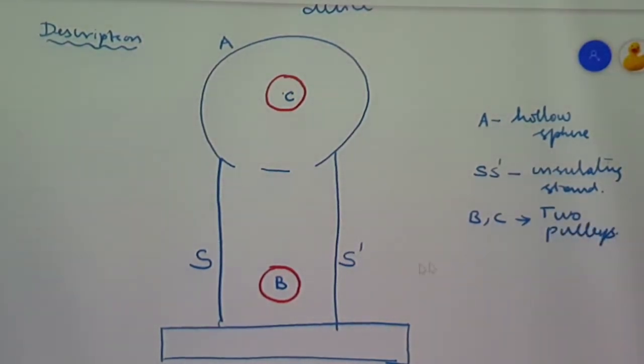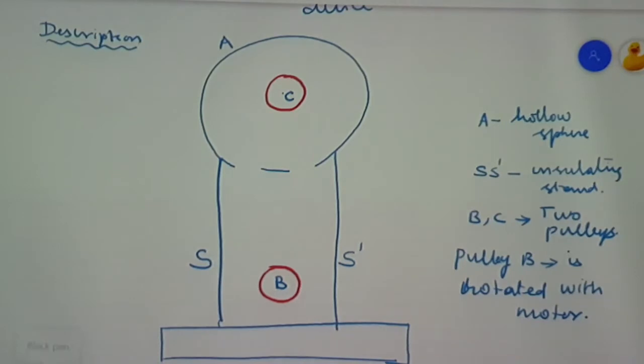The pulley B is connected to and rotated with the help of a motor.